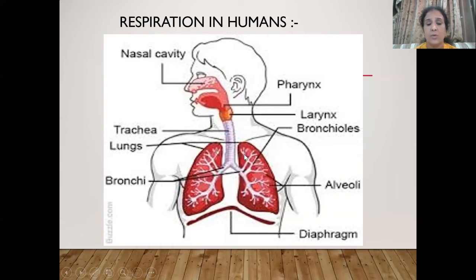Now, the whole structure is called lungs. These lungs are resting on a partition that is called the diaphragm. This diaphragm is dividing the body into an upper part and a lower part. The upper part is known as the thoracic cavity and the lower part is known as the abdominal cavity.